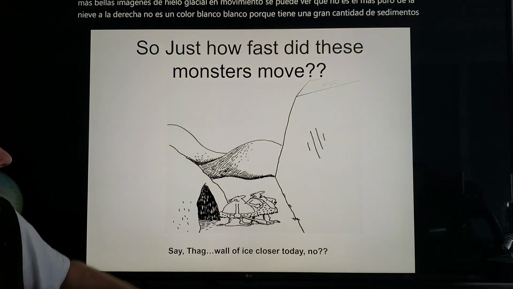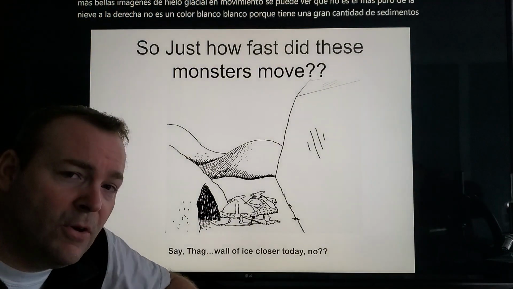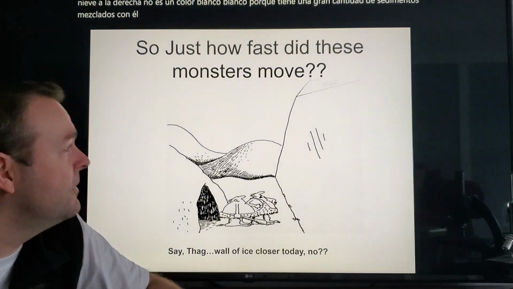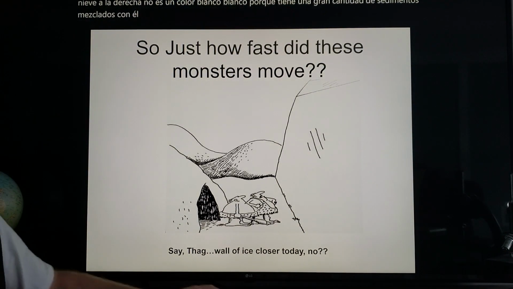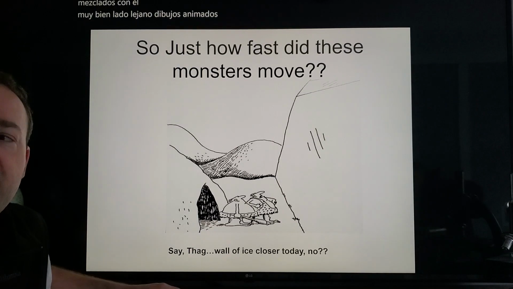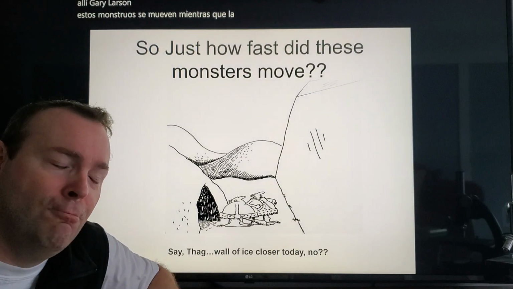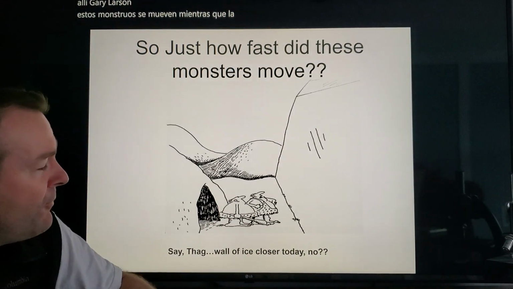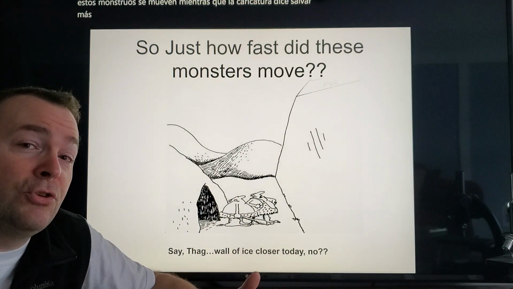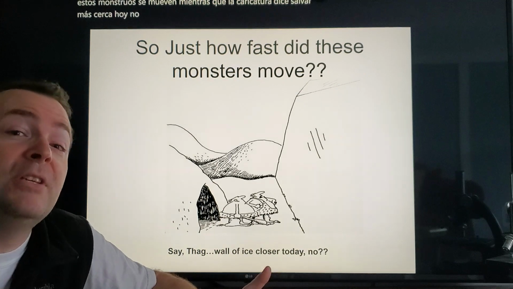All right. Funny Far Side cartoon. I don't know if there are any Far Side fans out there. Gary Larson. So just how fast did these monsters move? Well, the cartoon says, "Say thank you, wall of ice closer today, no?" And it might seem kind of funny, but they've estimated glaciers could move as much as several meters a day.